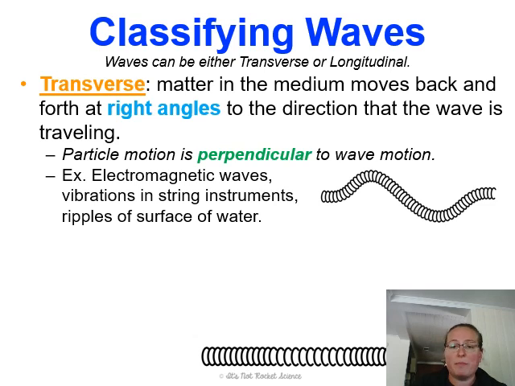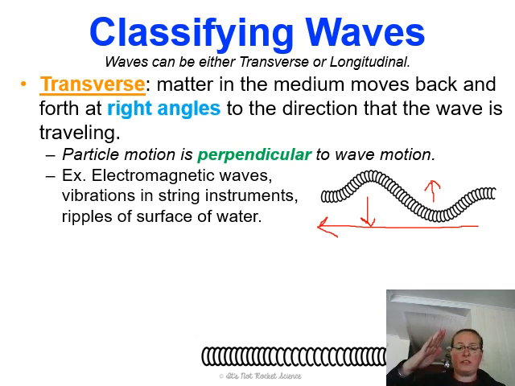So what in the world do we mean by that? You probably have learned in either a math class or somewhere along the line that perpendicular is something that forms a right angle. So in the case of this wave, the motion of the wave is going this way. However, the motion of the actual particles themselves are going this way and this way.